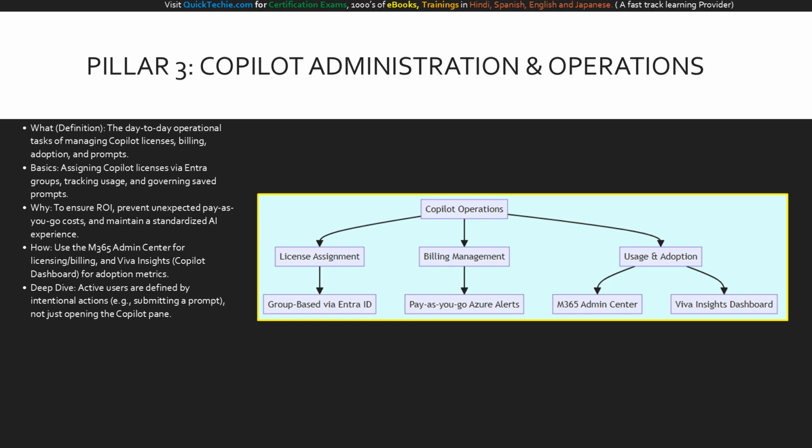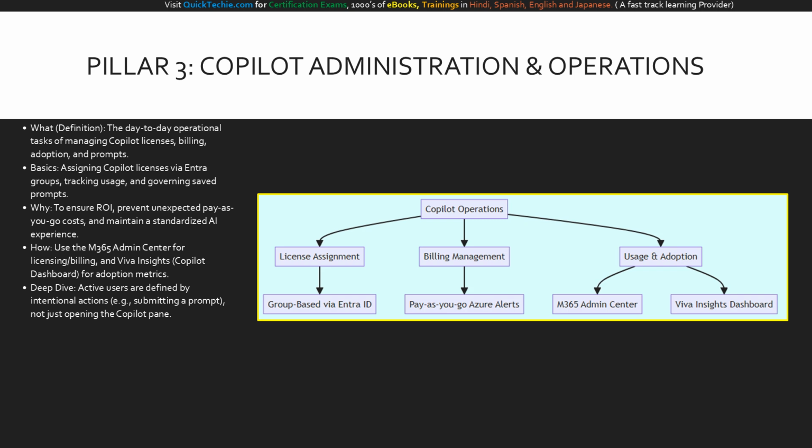First, you must know how to assign licenses. The exam heavily favors group-based licensing through Microsoft Entra ID to reduce administrative overhead and ensure consistency. You will also be tested on billing models, specifically comparing flat-rate licensing to pay-as-you-go consumption. With pay-as-you-go, you must use Azure Cost Management dashboards to set budgets and alerts to prevent cost overruns.